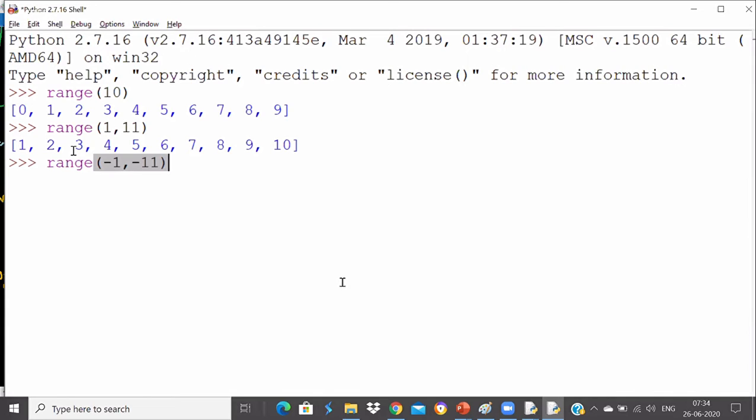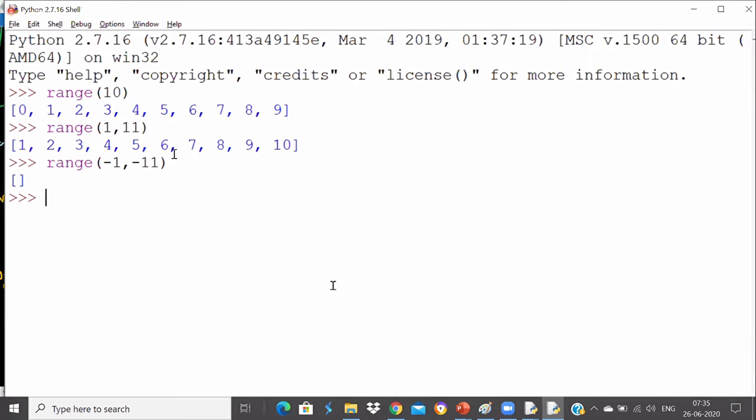Okay, actually guys, it will be no output. It will print no output. You know why there is no output? Because the rule for the range function is that the stop value must be bigger than the start value. Is -1 greater than -11? Yes, Satyam. In negative, -1 is greater than -11 actually, right? So it's greater. So that's why it will give you an empty list.